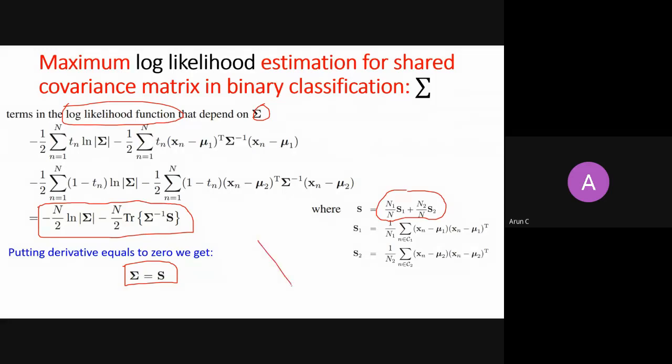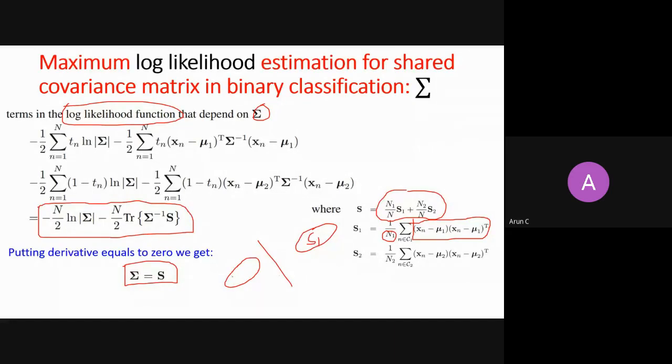So this is my class 1 and this is my class 2, right? You take the covariance of class 1 separately. This is the formula to calculate the covariance of class C1, divided by the number of samples. So this is S1, a covariance matrix for class C1.